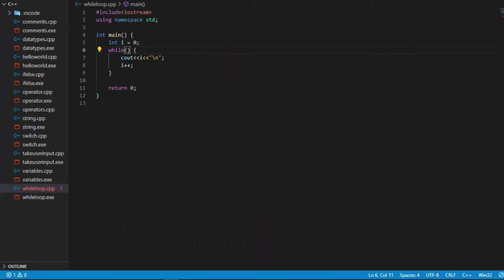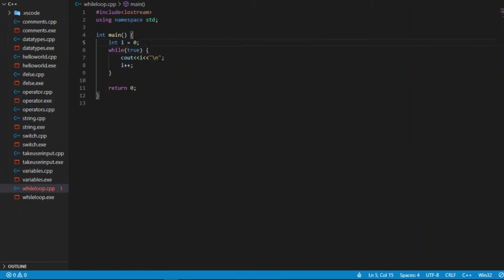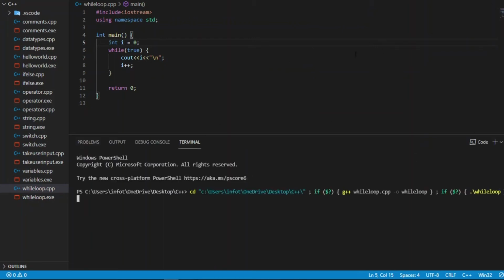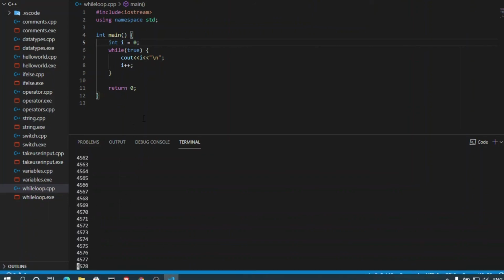Now let me put a condition here like while true. While the condition is true, it will run the loop again and again. So now I have started the program. Let's see what happens. You can see here it is printing 1, 2, 3, 4 up to 1000, and then it will go to lakhs. It will run the loop till then, meaning to say that it will never stop. There will be no end to this because the condition is always true.